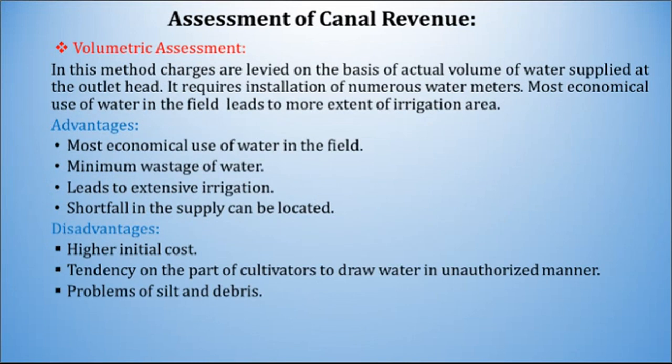Second method is volumetric assessment. In this method, charges are levied on the basis of actual volume of water supplied at the outlet head. It requires installation of numerous water meters. Most economical use of water in the field leads to more extent of irrigation area.